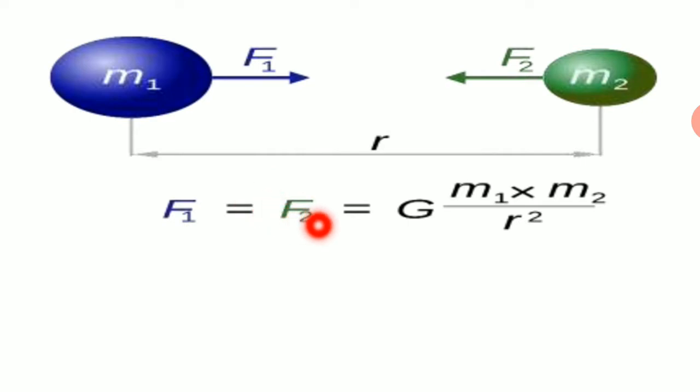This is in accordance with Newton's third law of motion, that is, for every action there is an equal and opposite reaction. Now combining this with Newton's law of gravitation, that is, force is proportional to the product of masses and inversely proportional to the square of the distance between the objects, we get that F is equal to F1 is equal to F2 and is equal to G m1 m2 upon r square, where G is the universal gravitational constant that remains constant throughout the universe.